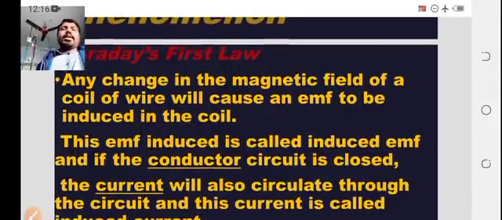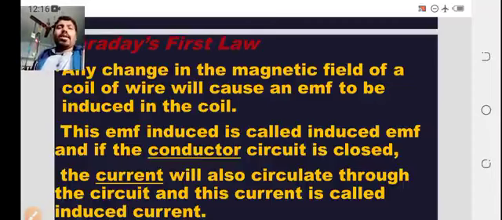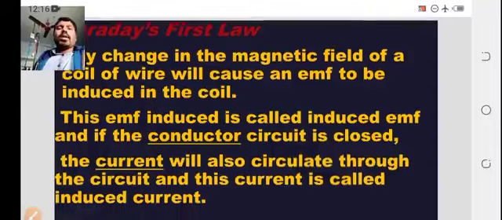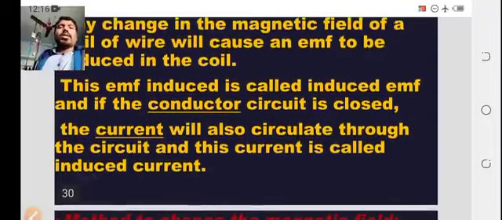Any change in the magnetic field of a coil of wire will cause an EMF, electromotive force, to be induced in the coil. This induced EMF is called induced EMF if the conductor circuit is closed.